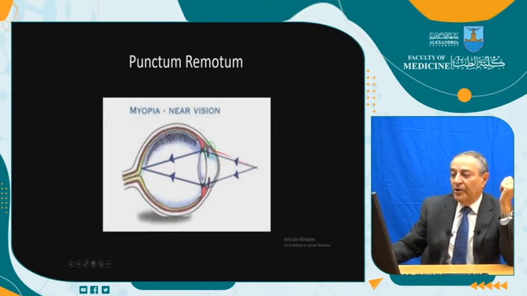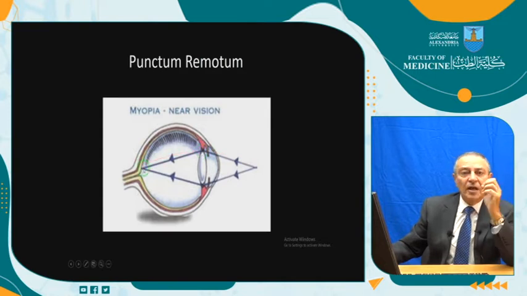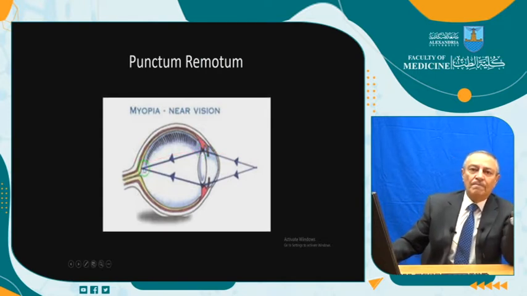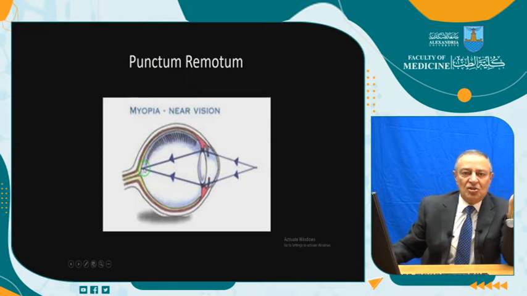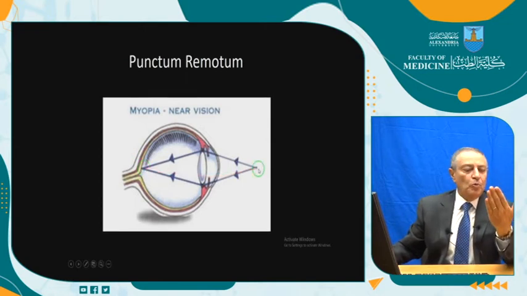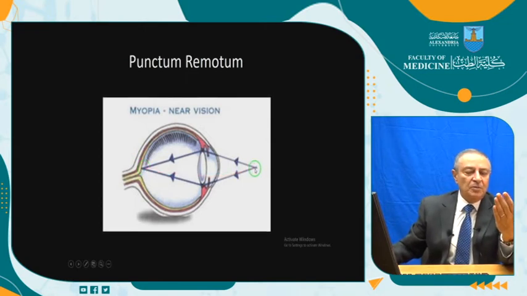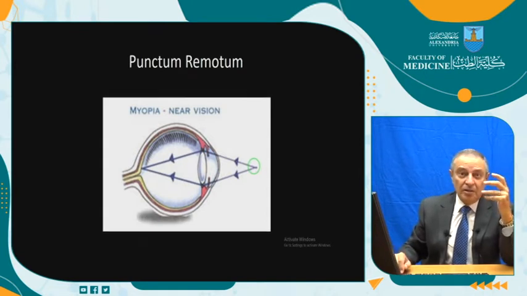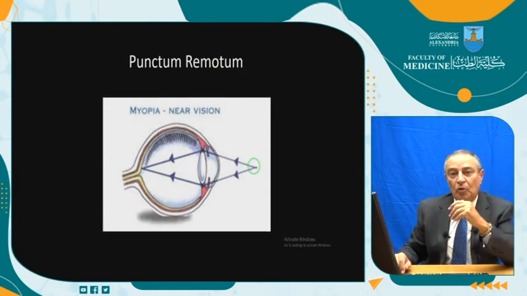The rays will go here and will come to focus on the retina, and that's why myopes of minus 4, for example, if they put the book at 25 centimeters, they will see it perfectly without any accommodation. And this is some advantage of the myopic people. They read more easily than hypermetropes and emmetropes.